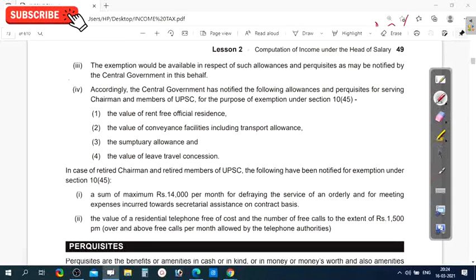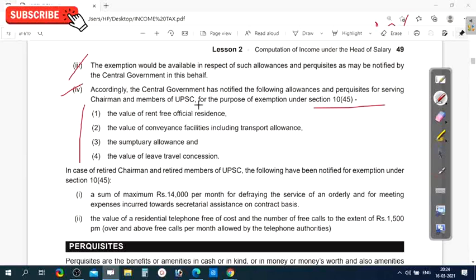Next, the exemption would be available in respect of such allowances and perquisites as may be notified by the central government in this behalf. So there are some allowances which are specially notified by the central government to provide exemption. Accordingly, the central government has notified the following allowances and perquisites for serving chairman and members of UPSC for the purpose of exemption under section 10 subsection 45.